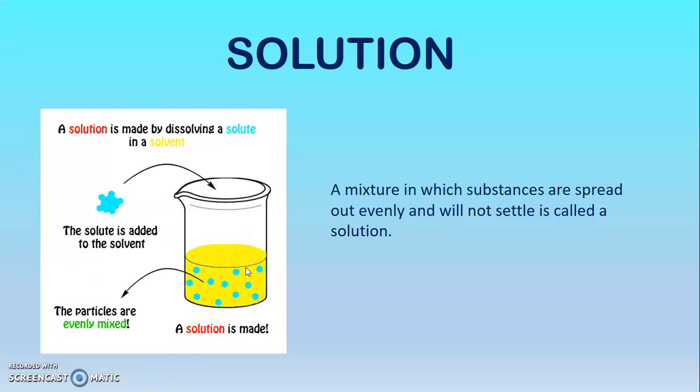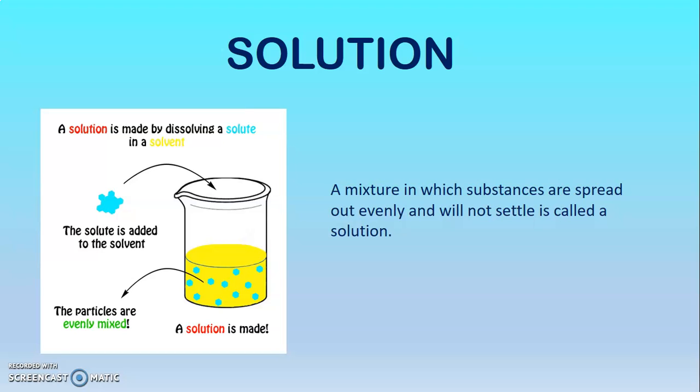What happens when a solid dissolves? Well, individual particles separate from the solid and spread evenly throughout the liquid. You can make solids dissolve in a liquid faster by stirring or heating the solution. It's better to dissolve, like, chocolate powder in hot milk than in cold milk, right?